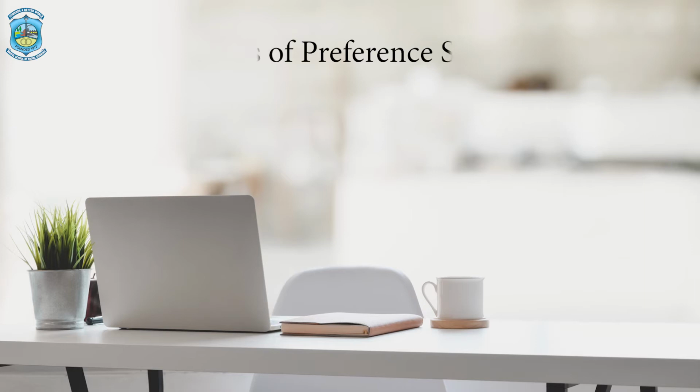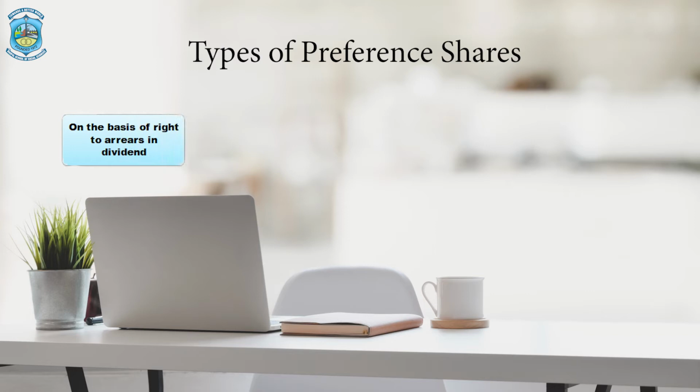Now we'll move to the types of preference shares. Preference shares are further classified into four categories. The first category is on the basis of arrears of dividend. It means preference shares are cumulative preference shares and non-cumulative preference shares.